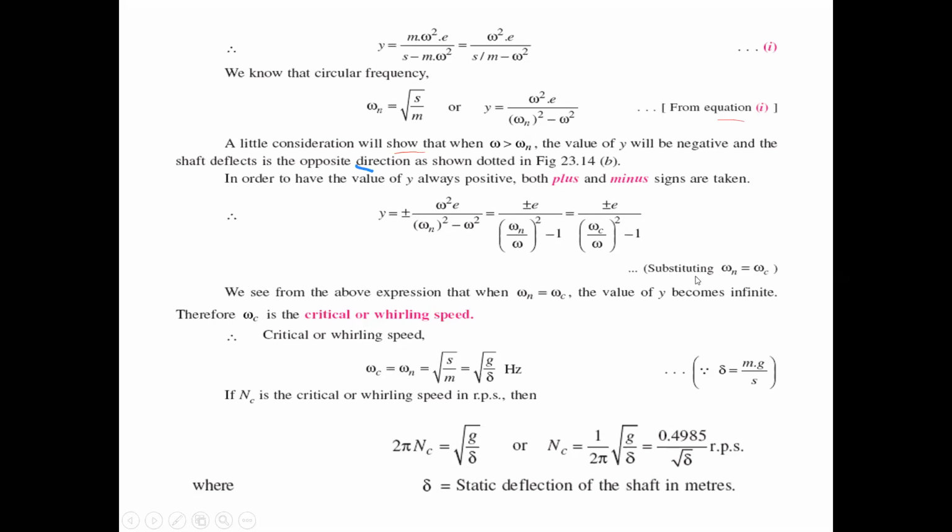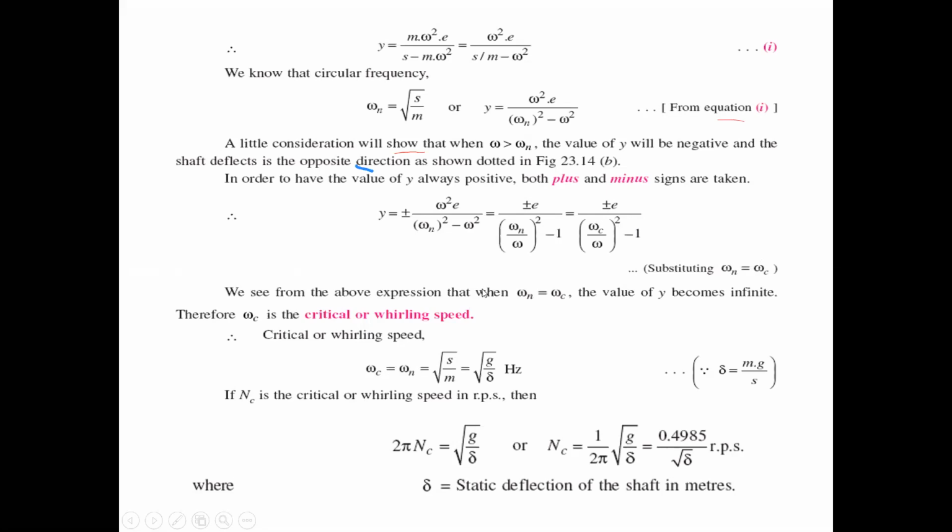Why? Because we substitute omega n equals omega c, where omega c is the critical speed. That is the representation with the critical speed.